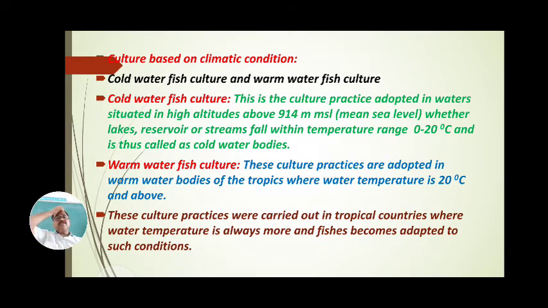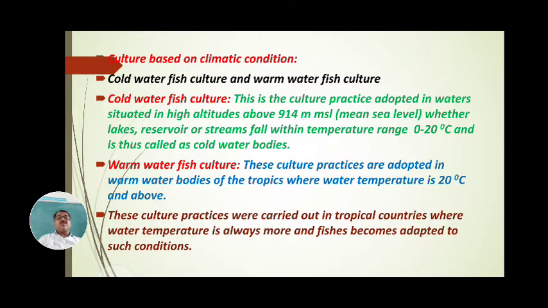Fishes are cultured above 914 meters mean sea level, where lakes, reservoirs and streams fall within the temperature range of 0 to 20 degrees centigrade, but to a very limited extent, minimum in quantity. This is called cold water fish culture.